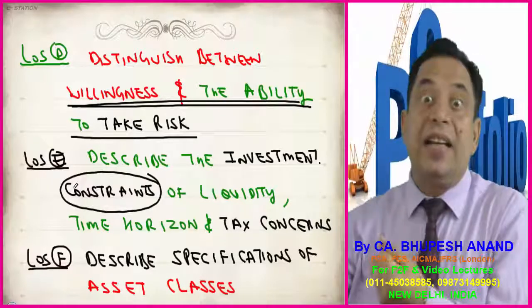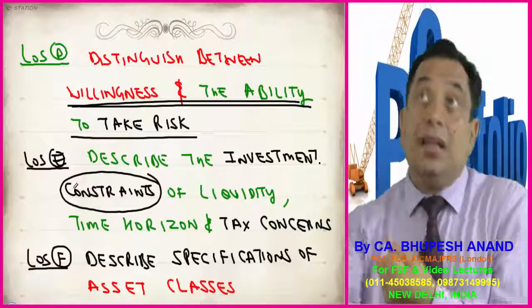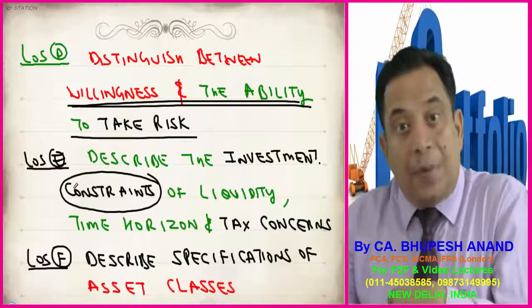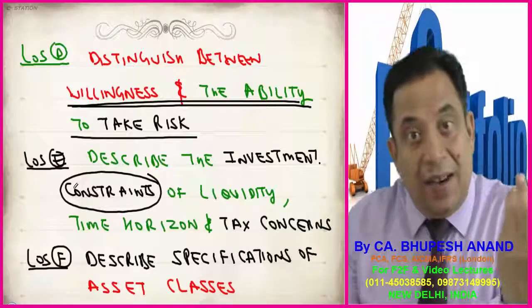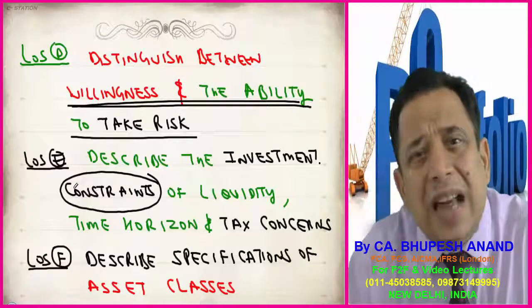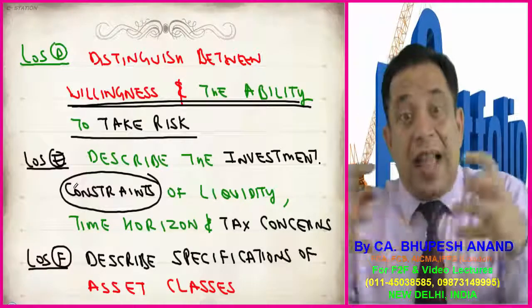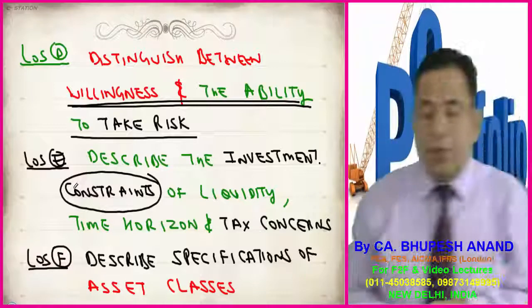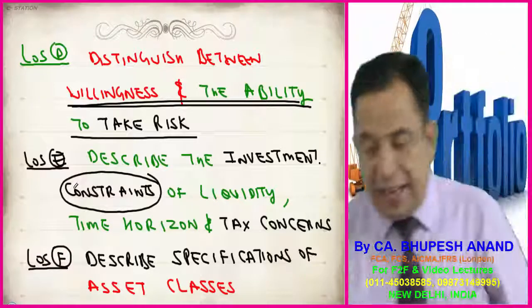So in case he is getting dividend return, then he will be taxed at a higher rate. So whether he will be in the capital appreciation slab or in the dividend slab, what are his constraints? That again should be discussed by the client with the manager, and that should be written. So learning outcome E: the investment constraints of liquidity, time horizon, and tax concerns.